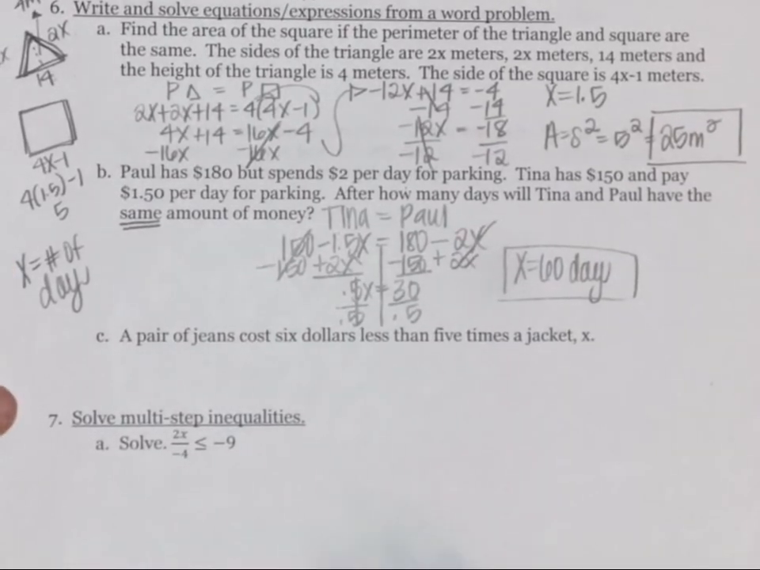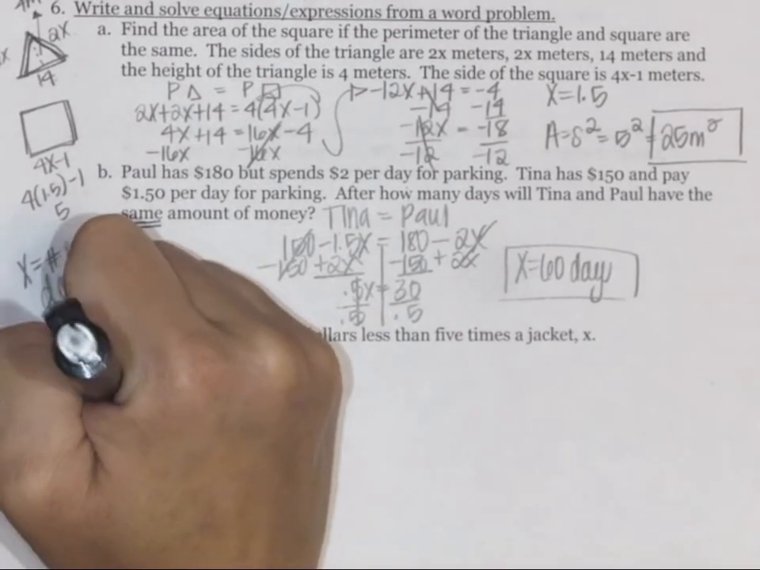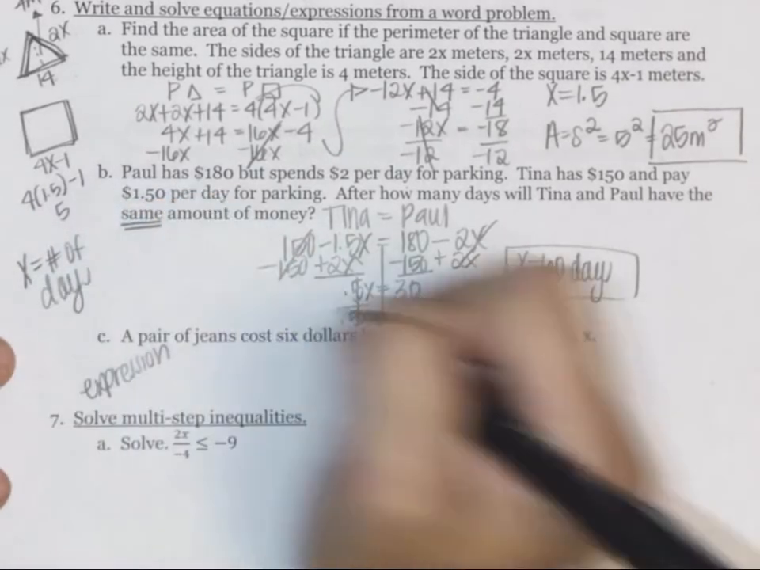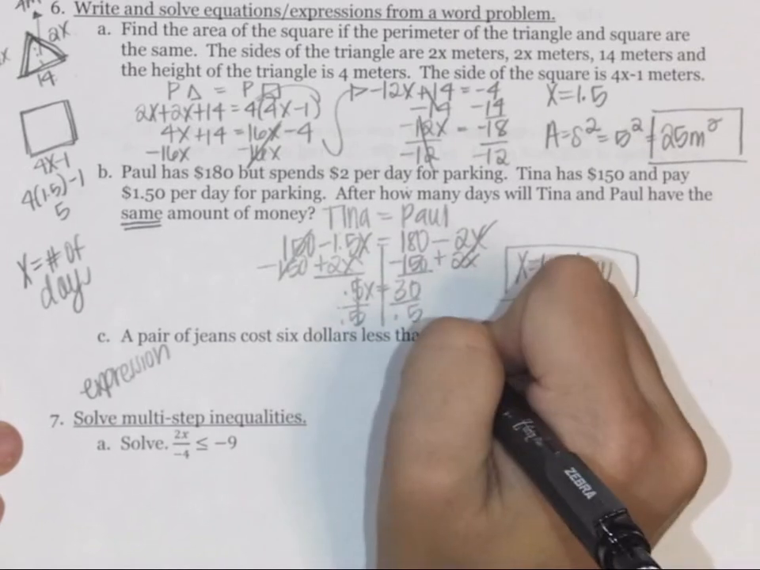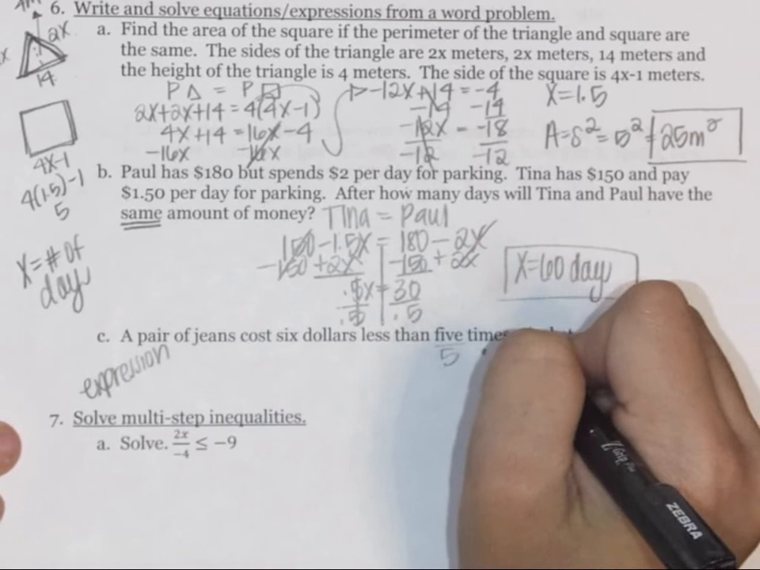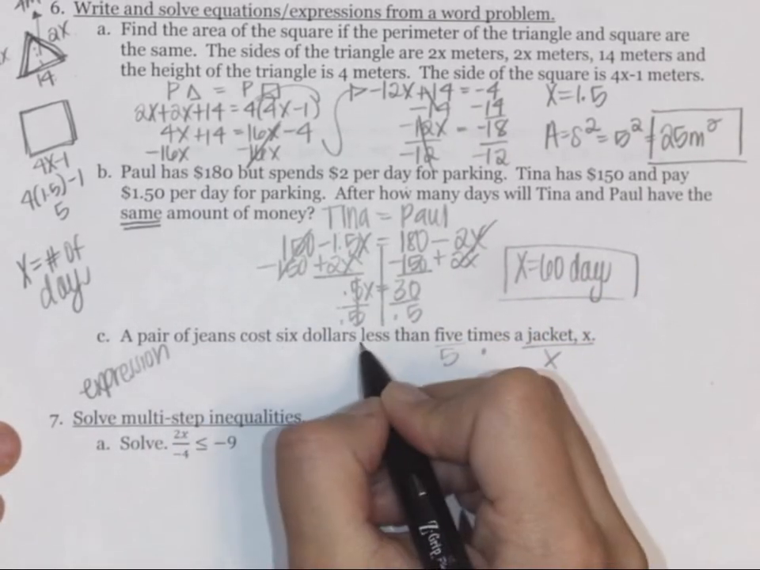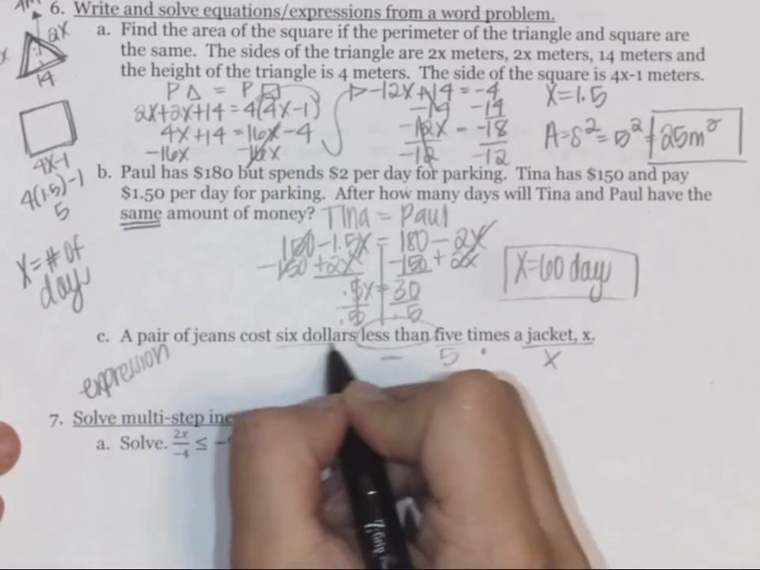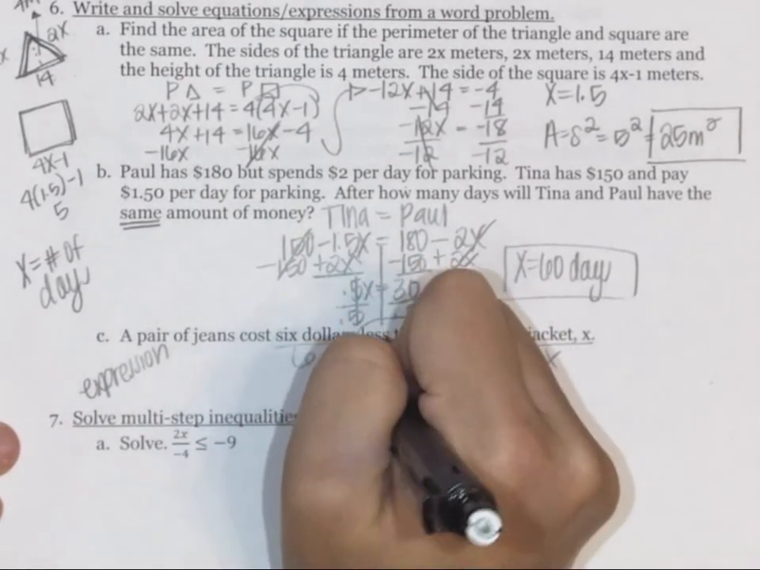C, a pair of jeans costs $6 less than 5 times the jacket. So for this one, this is just an expression. What is the cost of the jeans? Well, the cost of the jeans is 5 times the jacket, which is x, and it's $6 less than that. And remember, less than is our turnaround phrase, so we have to flip these. So this expression would be 5x minus 6.